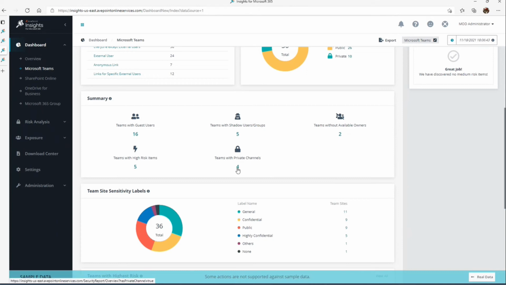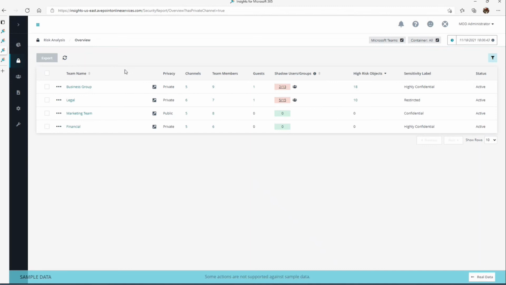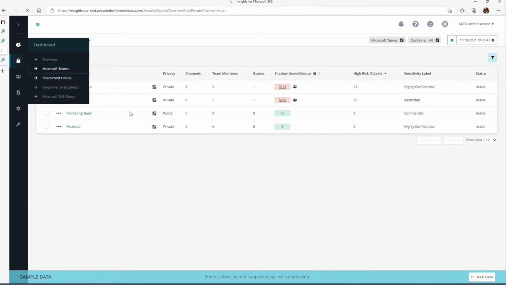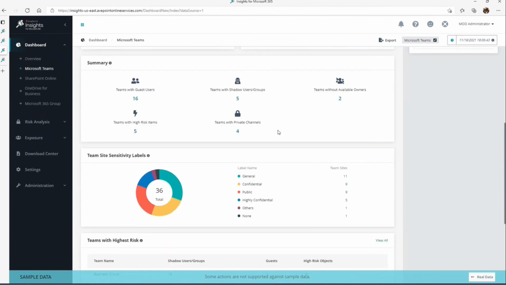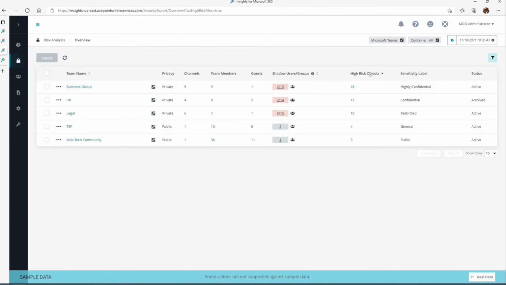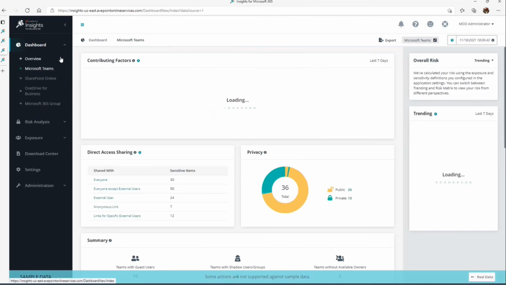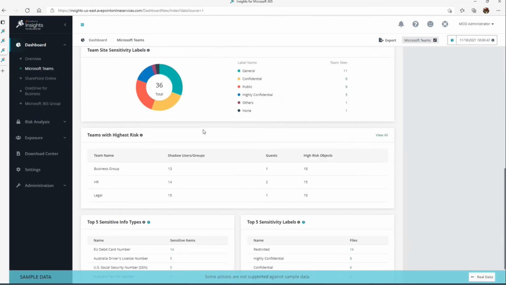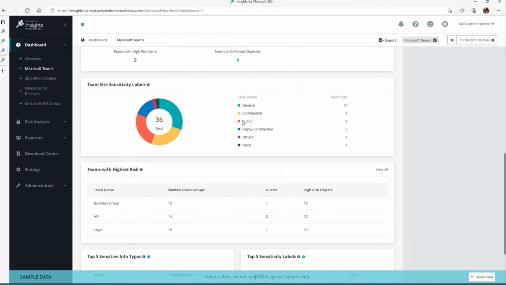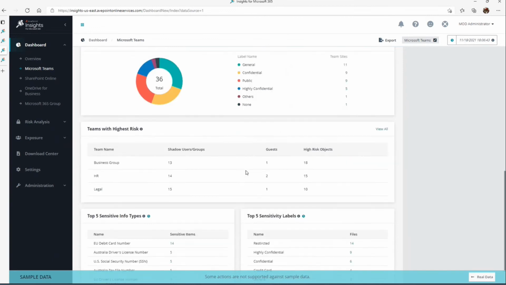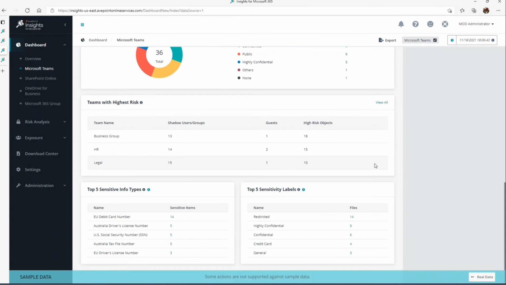Teams with private channels is another important insight to understand where private channels are being created and having insights into that. So that's another popular one as well. And then we talked about this team with high risk items. I can click on this and again see where the high risk items have been identified within specific teams. So quick tour specifically in the workload of Teams there on some of the insights that we're presenting up to the dashboard. Nice and clean information to consume there.